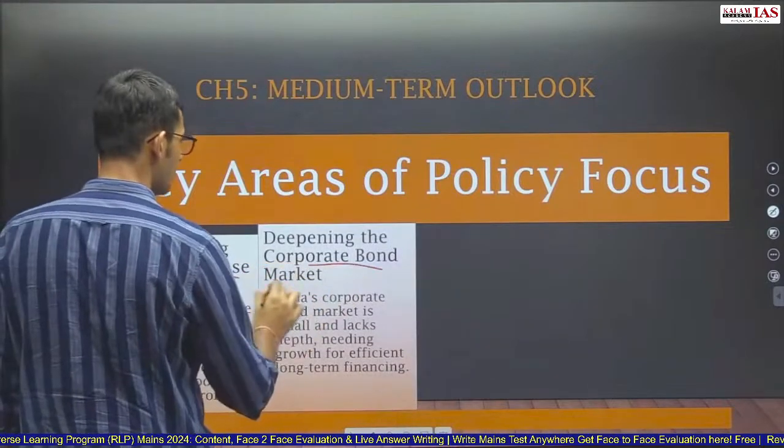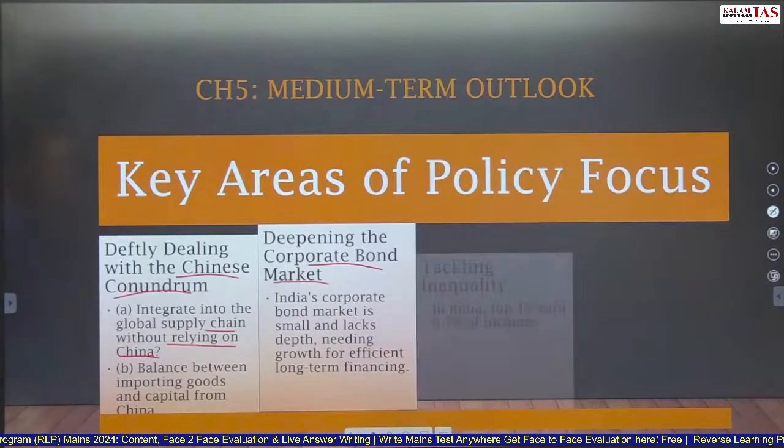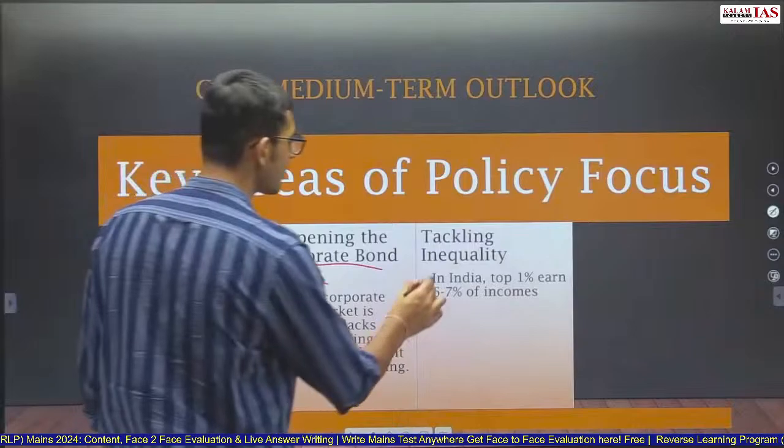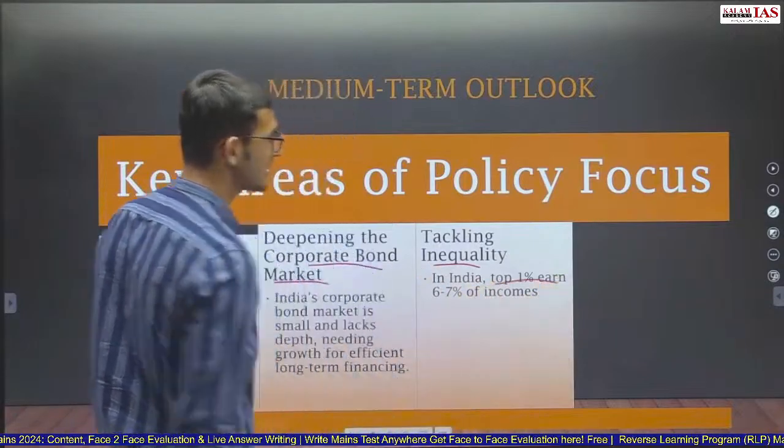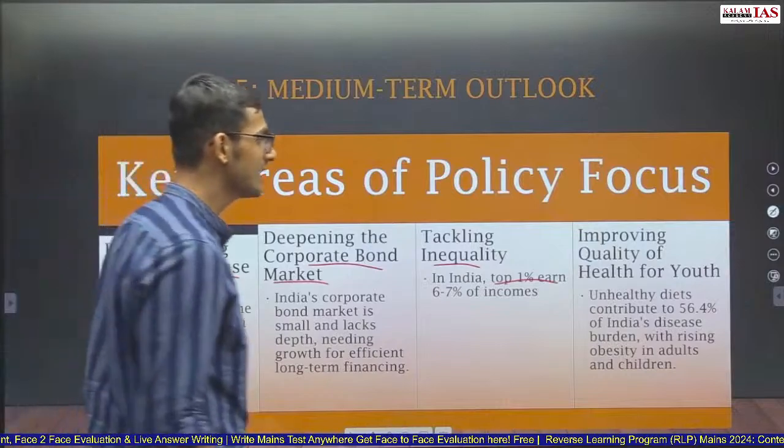Deepening the corporate bond market. India's bond market is small and lacks depth, so that needs to be deepened. Tackling inequality. India's top 1% earn around 6 to 7% of the income. So inequality is increasing in India.